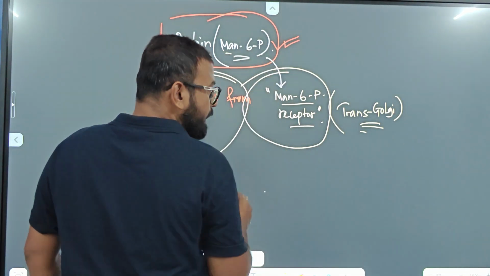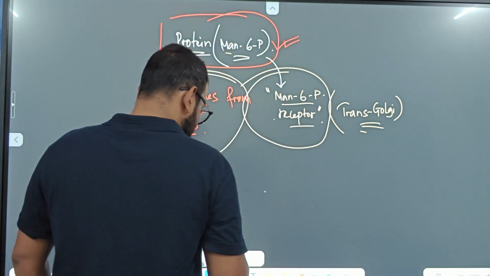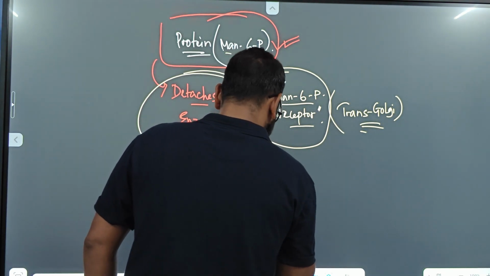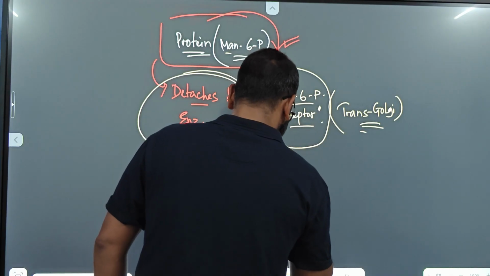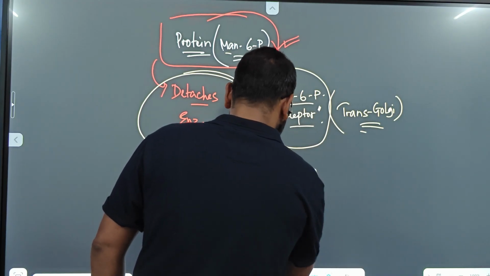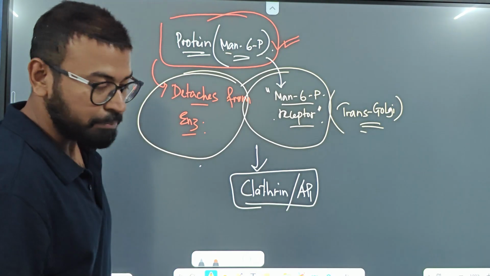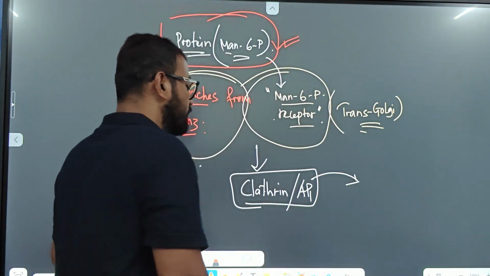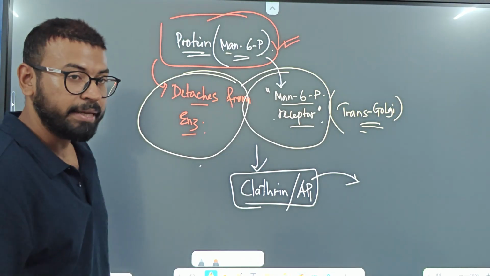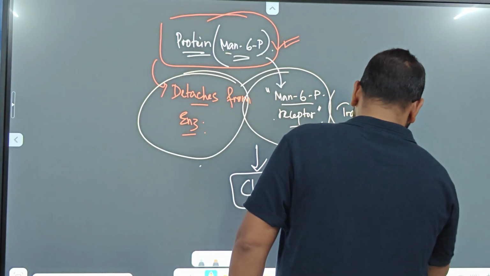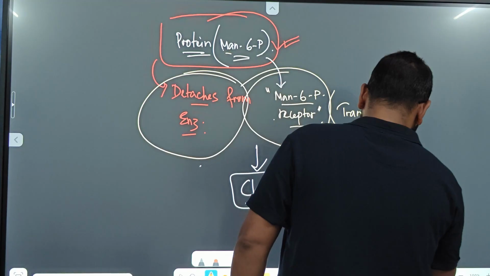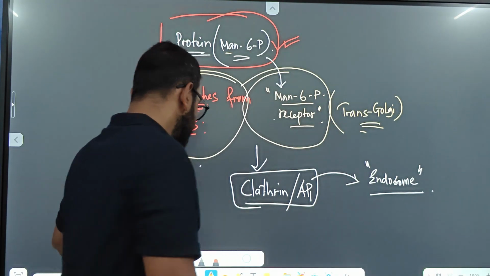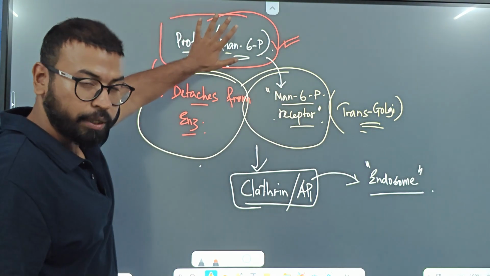So our protein will bind to the receptor, and after the binding, the cargo receptor and cargo protein will be transmitted via clathrin AP1 to the endosome. So first we have our protein.